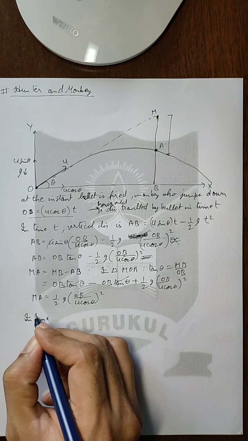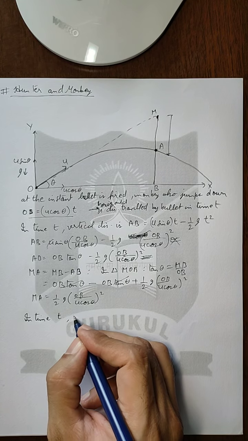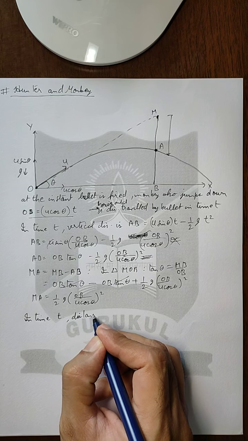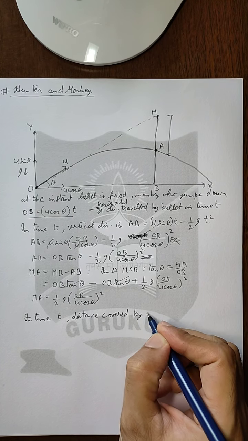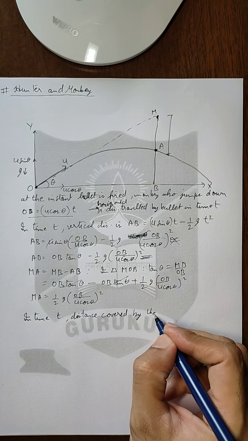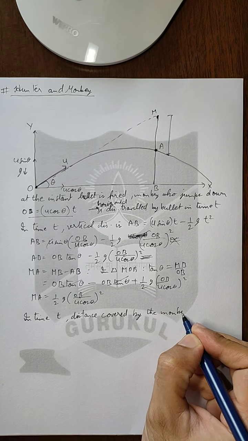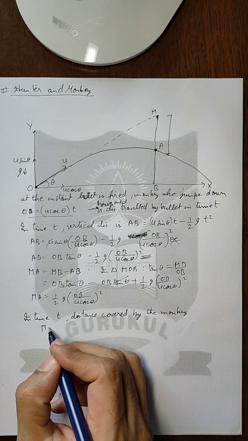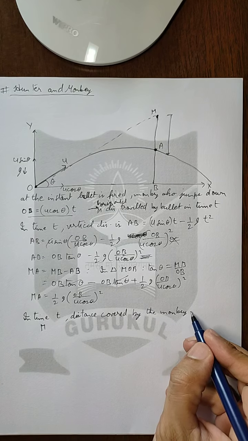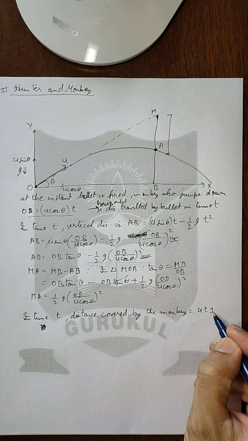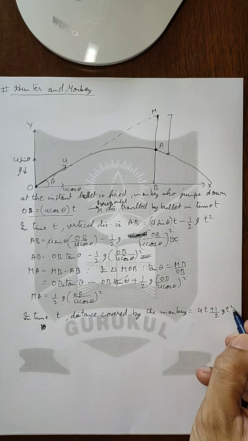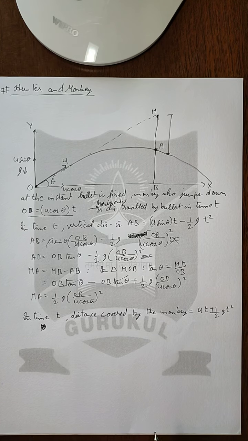In time t, the vertical distance covered by the monkey will be equal to ut plus half gt square. I am going to use the same equation.